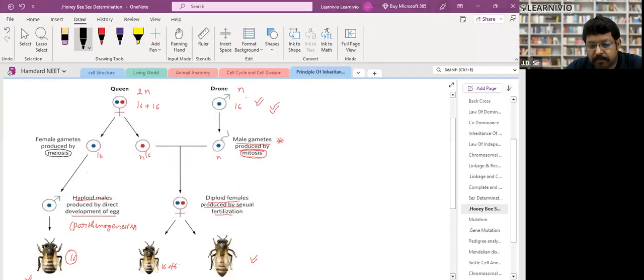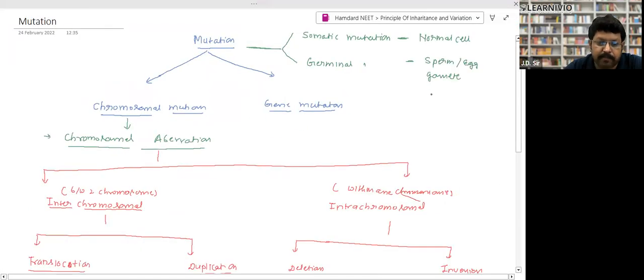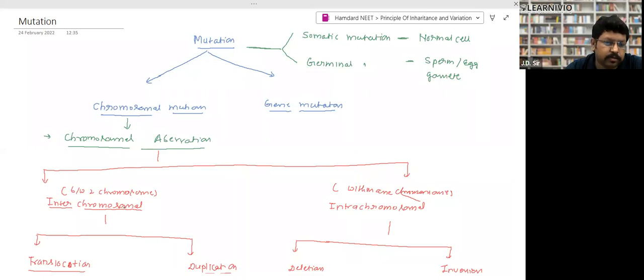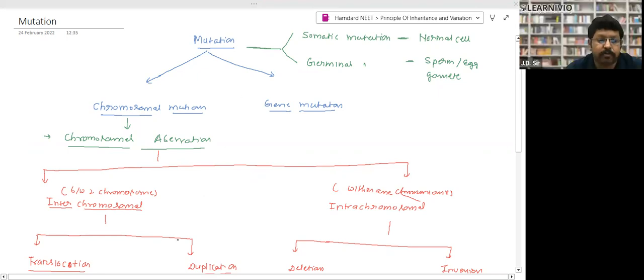Now the next one, mutation. Look, very, very important. I said already yesterday that today's class will be very, very important. Just let me turn off the camera because it's taking this space of the screen. Okay, so look, mutation. What does it mean by mutation? The change in the sequence of gene is called mutation.